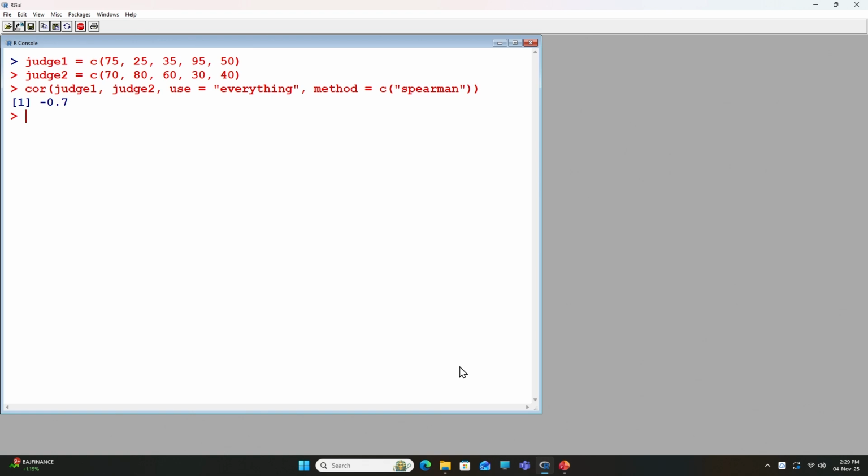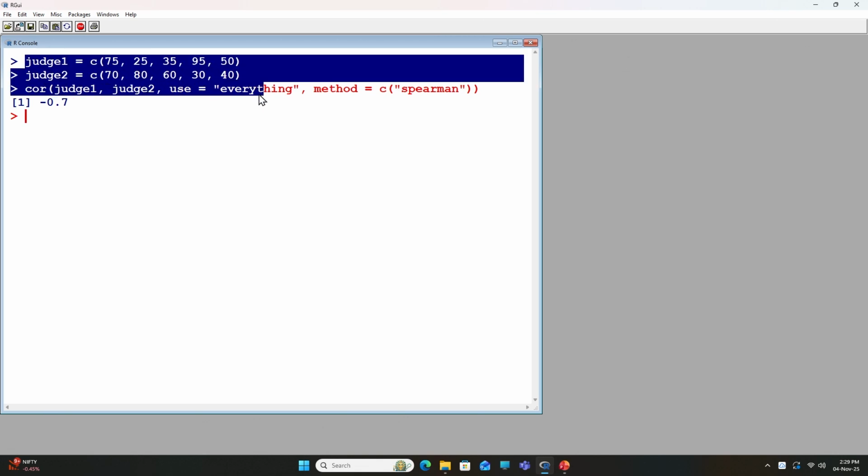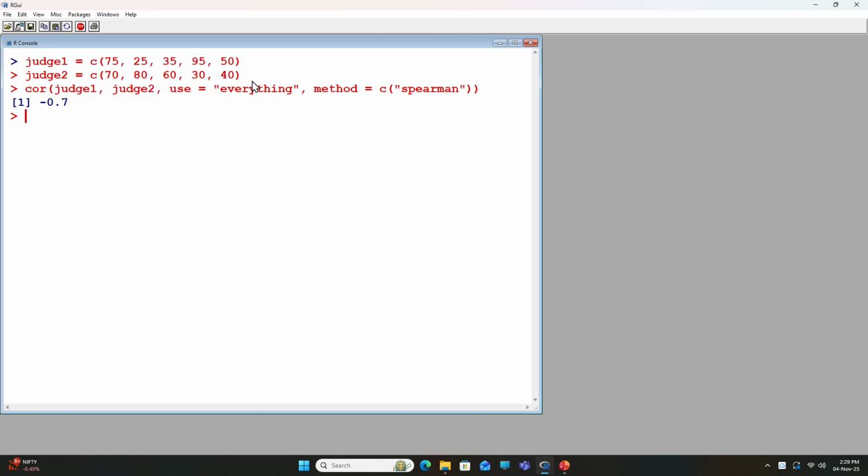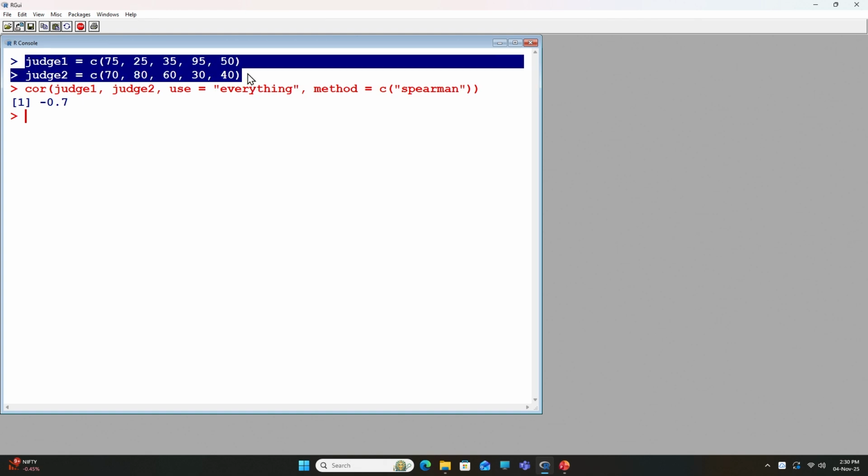Now you can see it is very easy to compute this rank correlation, and basically you are going to use this correlation coefficient when the data is ranked. But the main point here is that when you use the data in the R software, you simply have to use only the scores, you do not have to give the ranks, right.